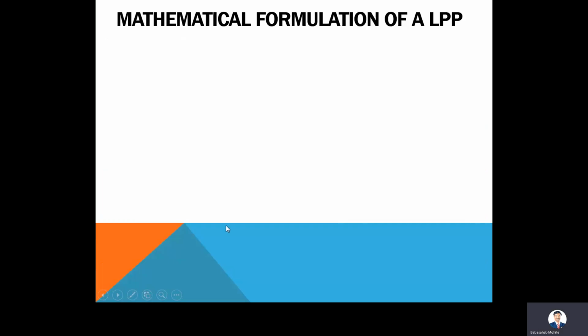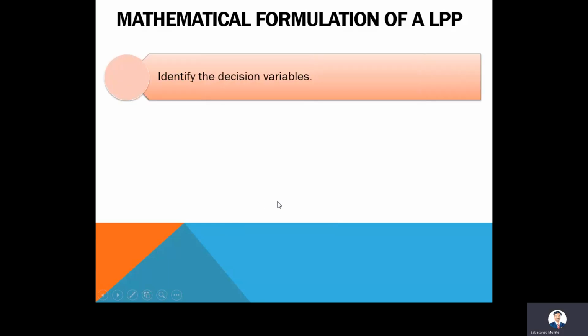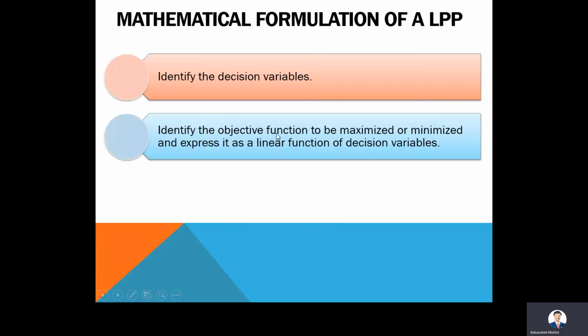Now we'll see how to formulate an LPP, with one simple example. For that we need some steps to be considered. To convert the LPP into a mathematical format, the first thing you have to do is identify the decision variables. From the given problem, you identify the decision variables, then identify the objective function, whether it is for maximization or minimization, and express it as a linear function of the decision variables.